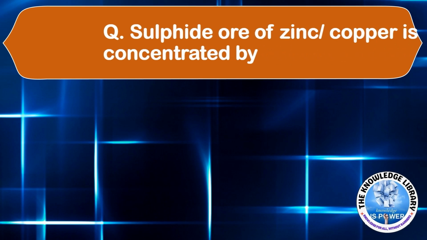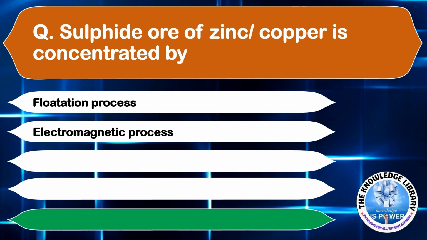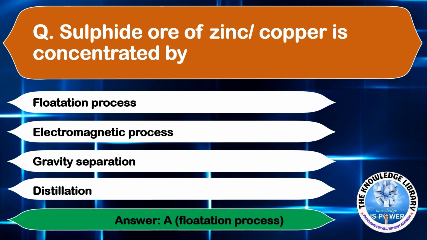Sulfide ore of zinc and copper is concentrated by option A, flotation process. Option B, electromagnetic process. Option C, gravity separation. Or option D, distillation. The correct answer is option A, flotation process. Moving to the next question.